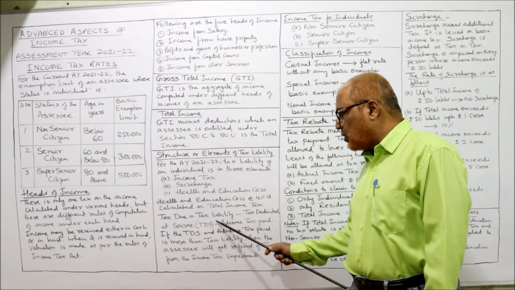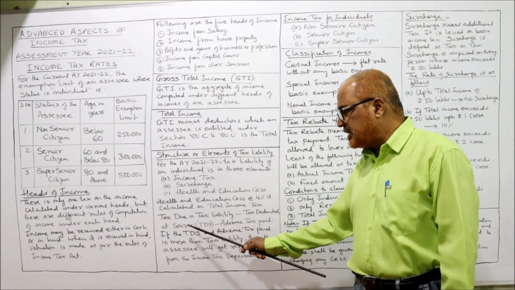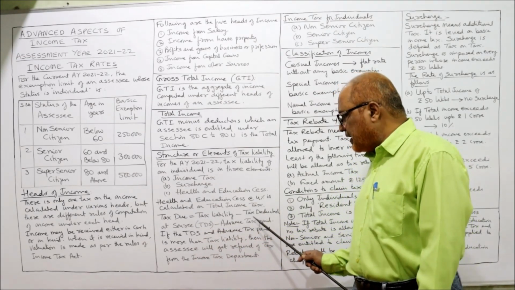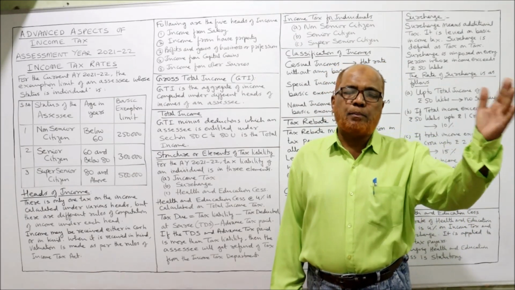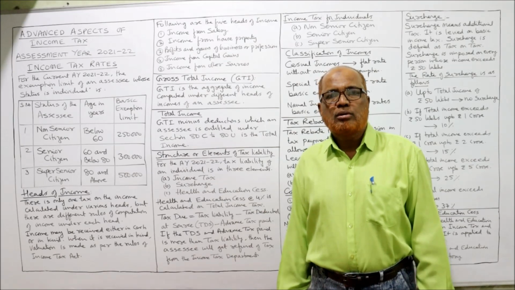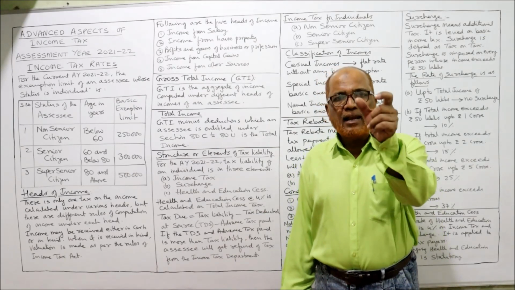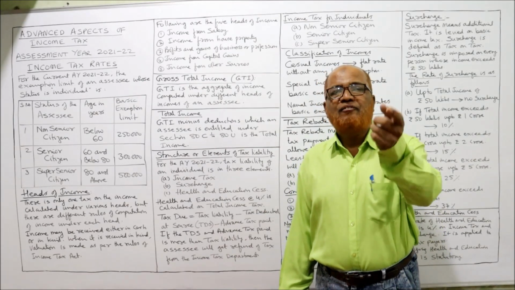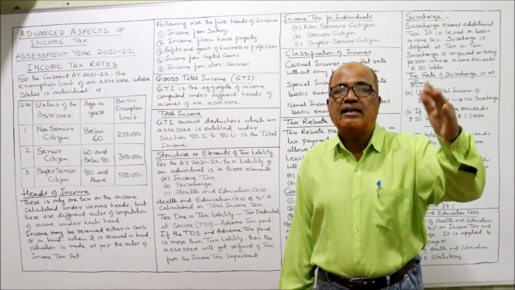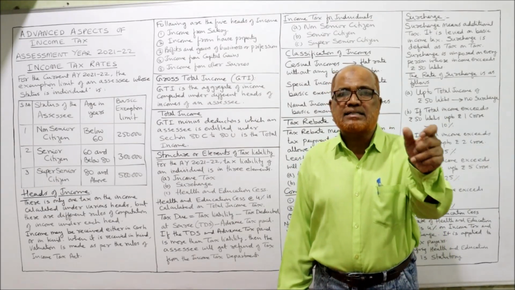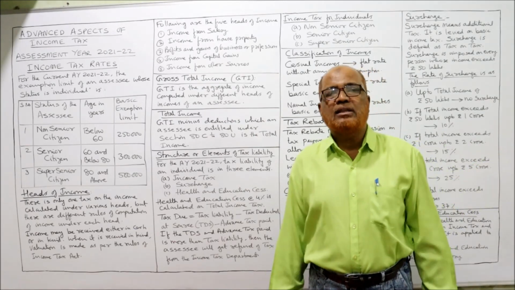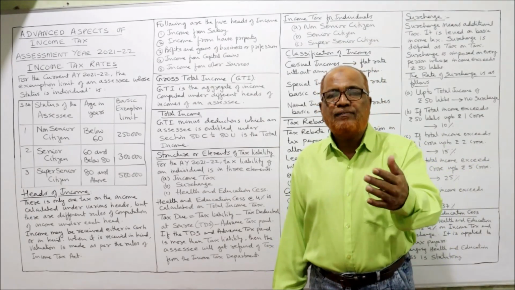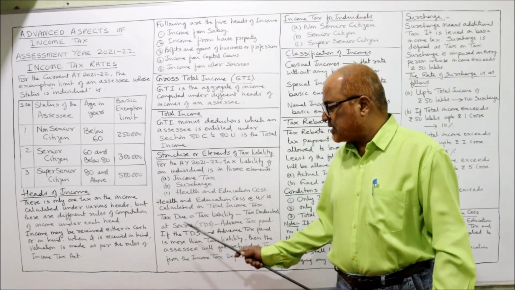Now tax due is equal to tax liability minus tax deducted at source, TDS, minus advance tax. Now how much the assessee has to pay, the tax due, will be calculated by calculating his tax liability. From the tax liability, deduct the TDS, tax deducted at source, and deduct the advance tax already paid during the year. The resulting figure is the tax due, the remaining amount.